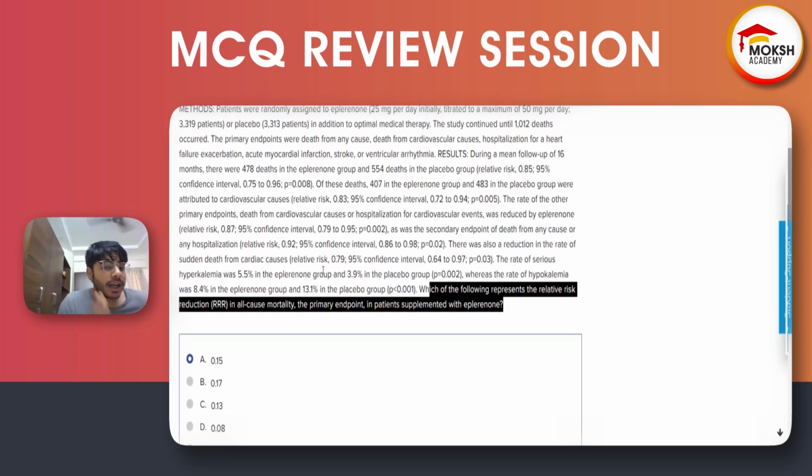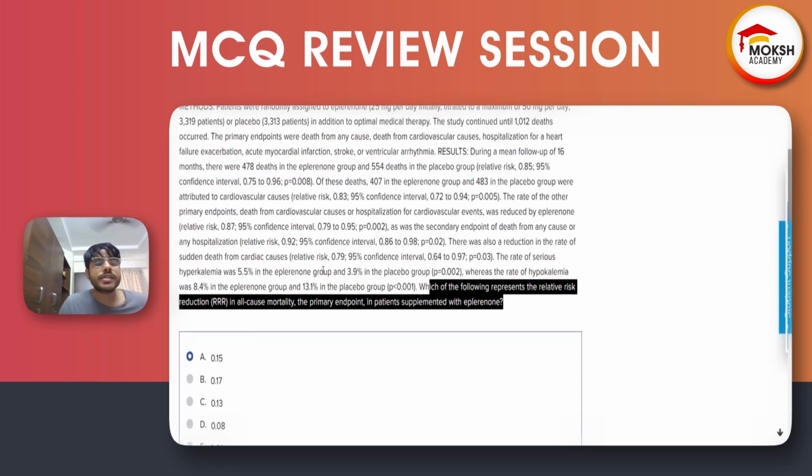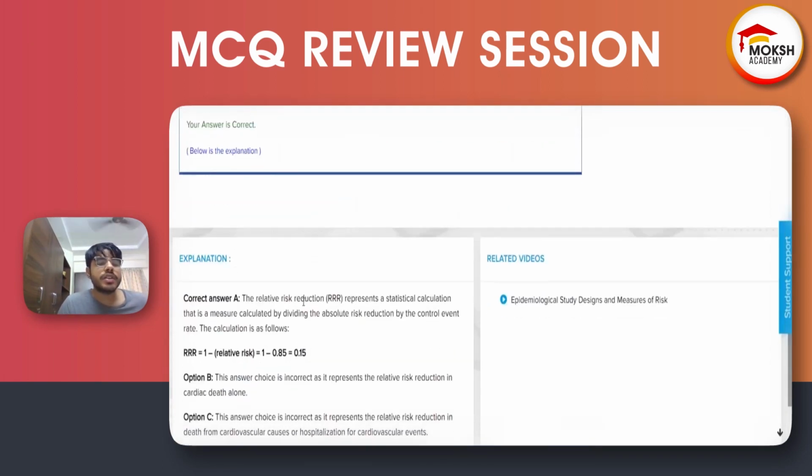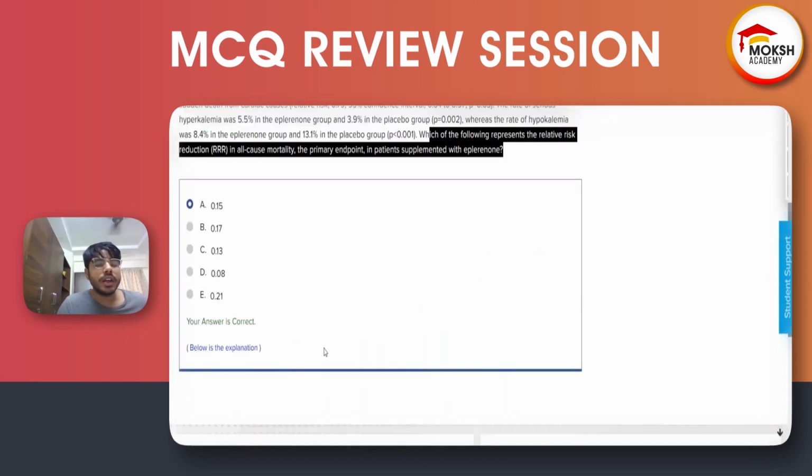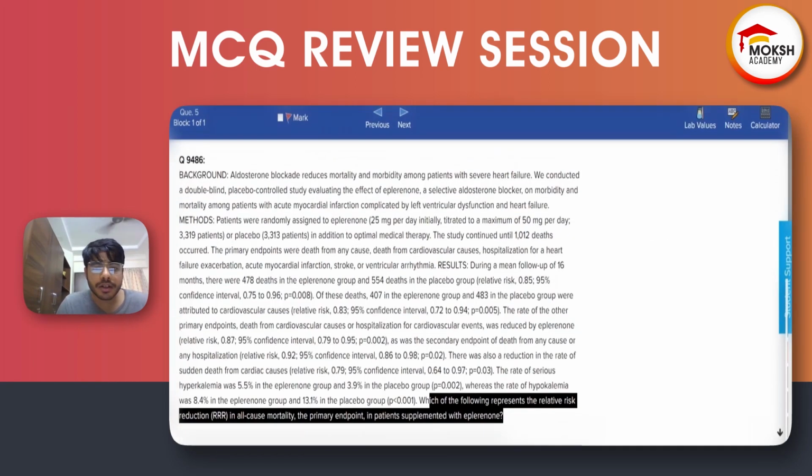So, relative risk reduction is 1 minus RR. Relative risk reduction represents a clinical statistical calculation. It is 1 minus relative risk, that is 1 minus 0.85, which is 0.15. Here is your answer, that is 0.15.